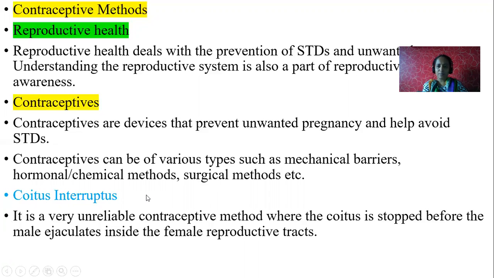Coitus interruptus, in the sense sexual contact is interrupted. During the release of sperms or semen, the reproductive organ should be removed out of the female body. So this is coitus interruptus. It is a very unreliable contraceptive method where the coitus is stopped before the male ejaculates inside the female reproductive tract.